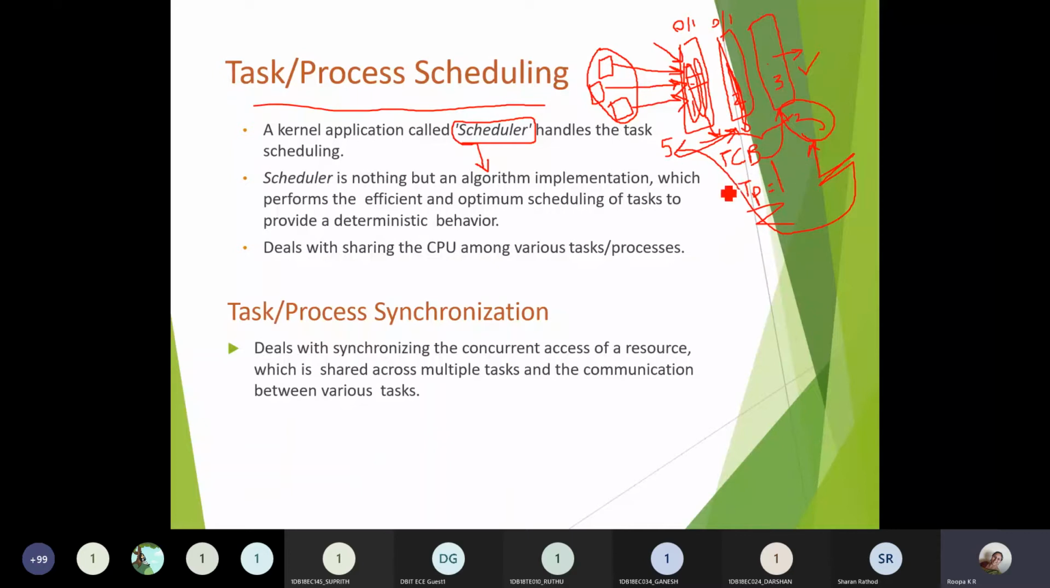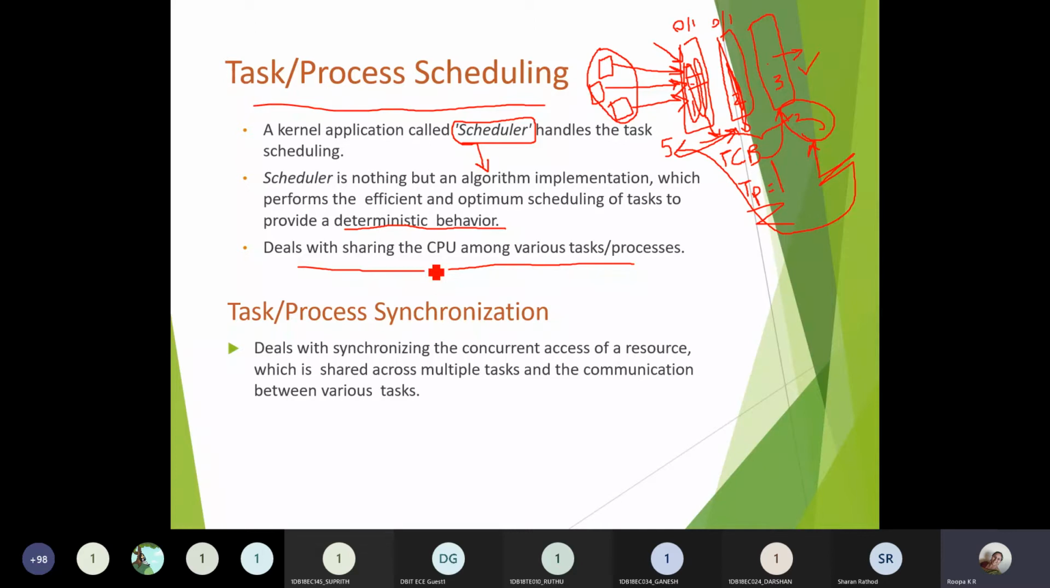So one after the other, depending upon the algorithm, for efficient utilization of the different tasks or the different processes, the scheduler algorithm will work accordingly, such that the complete execution of all the tasks will be done within a predefined deterministic manner. Okay.